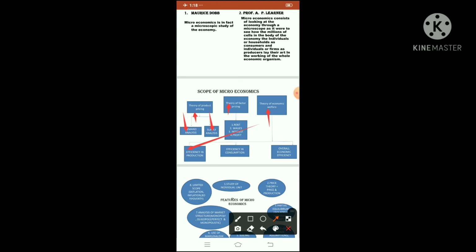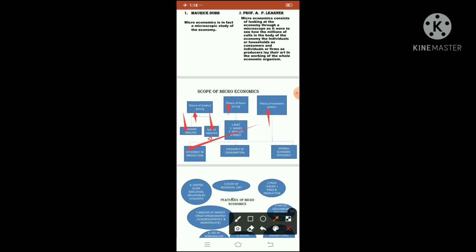That will be the first priority regarding theory of economic welfare, children. That is efficiency in production. Keep in mind, what I am telling, I am repeating again. Theory of economic welfare, efficiency in production. Efficiency in production means using minimum resources and doing maximum production. That is called efficiency in production.